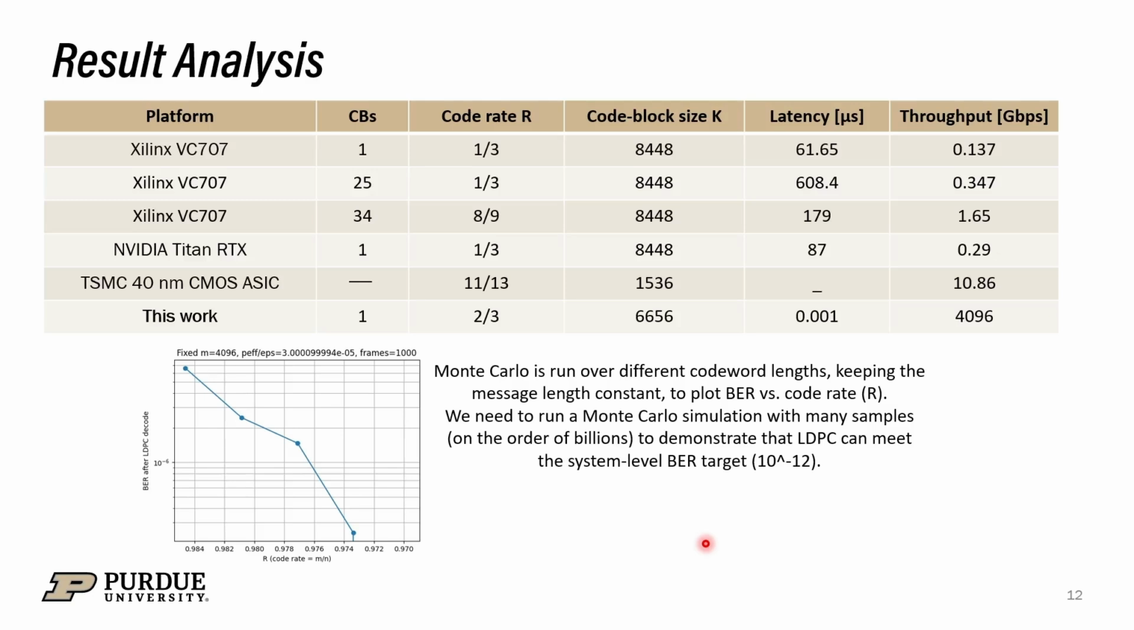Here we have compared our work against different state-of-the-art works that have implemented the LDPC encoder-decoder scheme on real hardware. We have compared our work against them in terms of latency and throughput. The plot at the bottom shows the result of the bit error rate after the LDPC decoding. The y-axis denotes the bit error rate after LDPC decode and the x-axis denotes the code rate. Here it can be observed that we are able to achieve a substantially low bit error rate after LDPC decoding. It is worthwhile to mention that we would require a very large Monte Carlo simulation with a large number of samples, in the orders of billions, in order to demonstrate that the LDPC can meet a system-level bit error rate of less than 10 to the power minus 12.